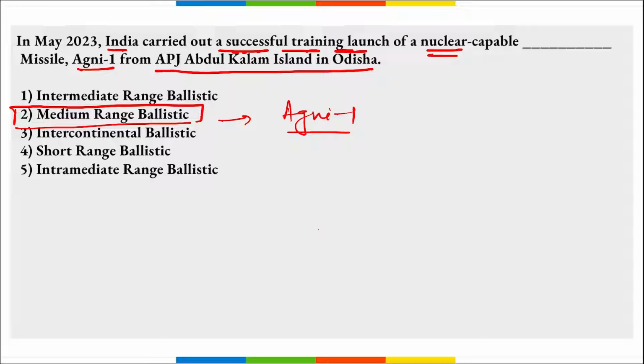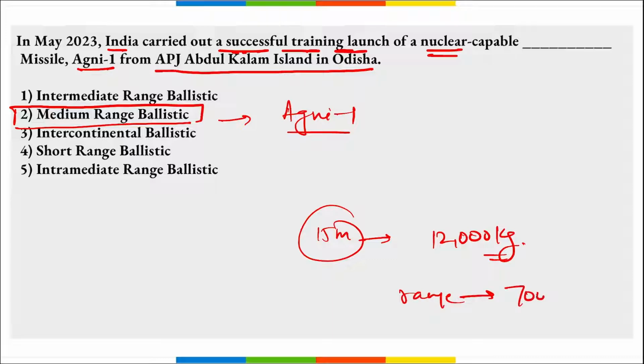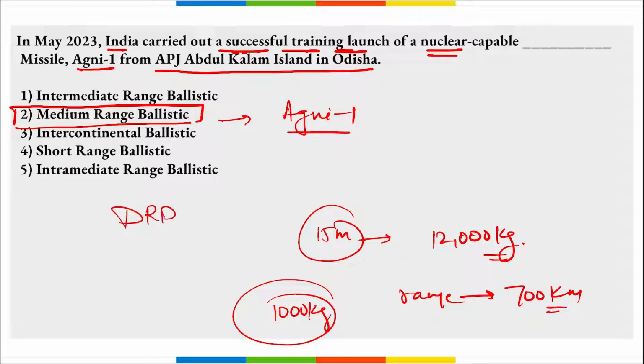Correct? This is a 15-meter long missile. It weighs around 12,000 kgs, and it has a range of over 700 kilometers. Correct? And it can carry a payload of up to 1000 kgs. Next, a question can be asked that this Agni missile has been developed by which organization? So these missiles are developed by DRDO.